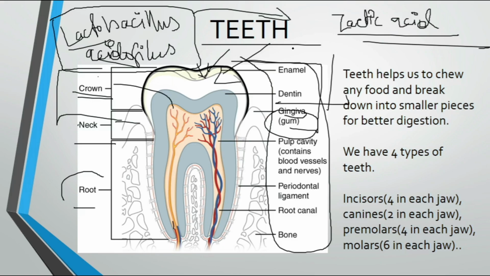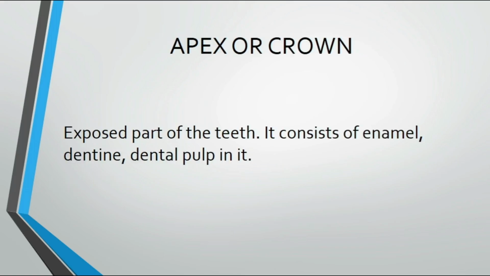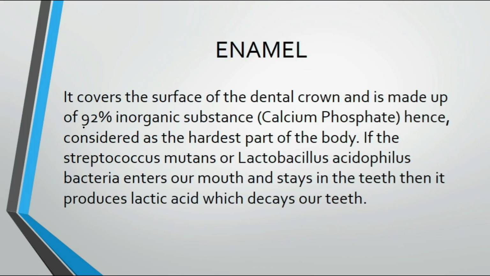That means it becomes soluble, and when we drink water, it goes into our stomach. Nothing will happen if it goes to the stomach, but our teeth will just decay. That is why we say don't eat chocolate, don't eat this, don't eat that, don't eat a lot of sugar, so that decay can't happen. Okay. So this enamel has 92% inorganic substance. What is that? Calcium phosphate.